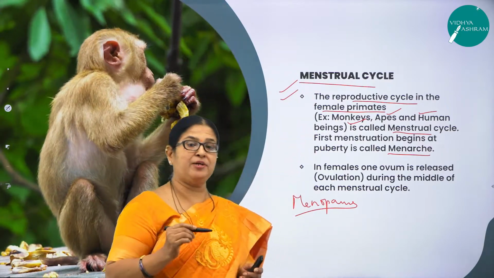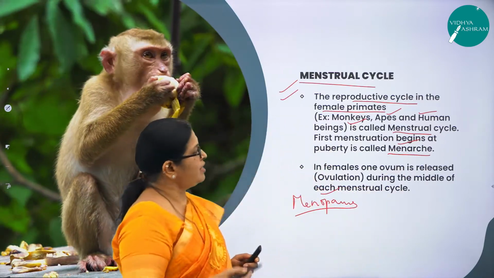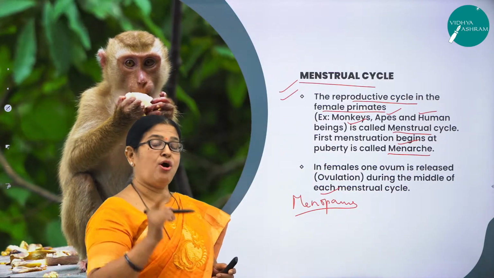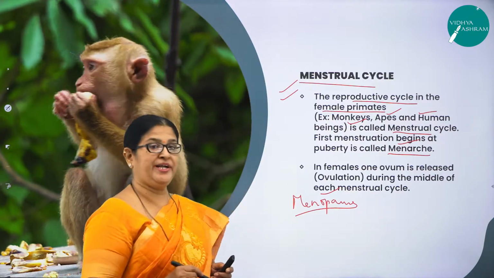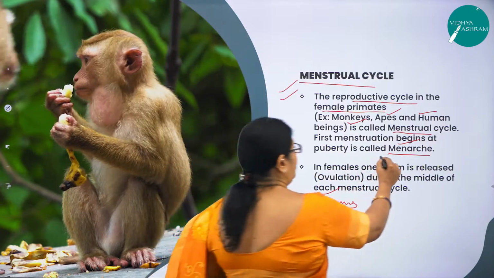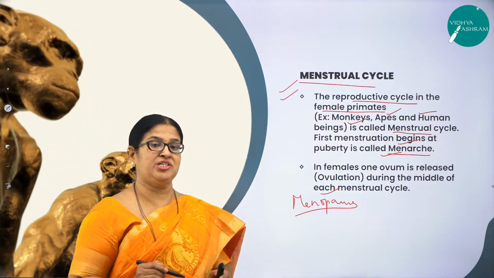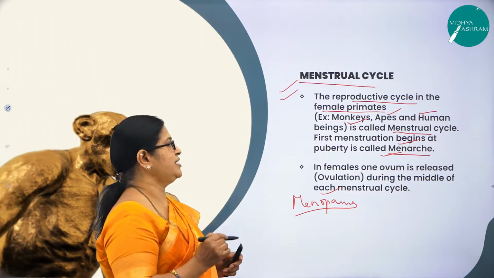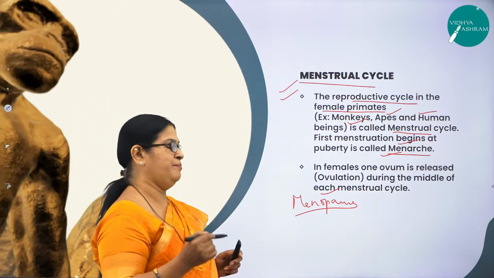It is an extended process between menarche and menopause. Now let us see what is menarche. The onset of the first menstruation when the female attains puberty or maturity is called menarche. So the menstrual cycle will begin once the female attains puberty, and that is called menarche.